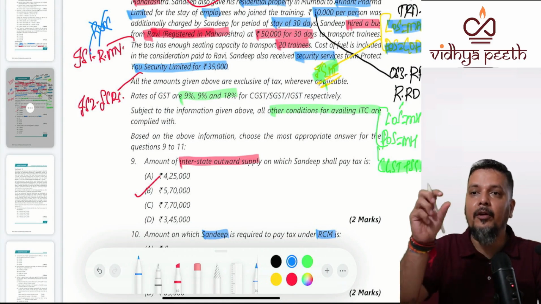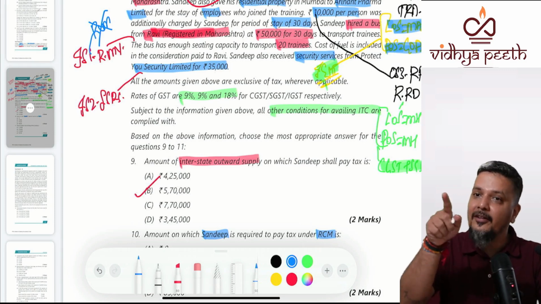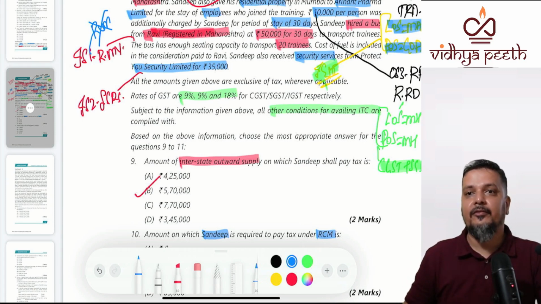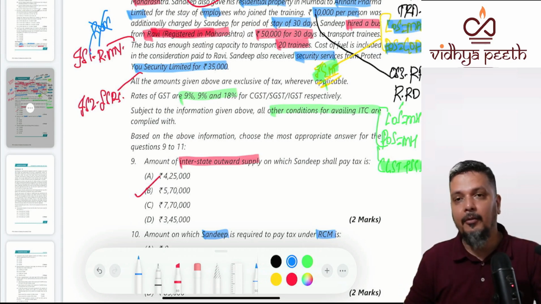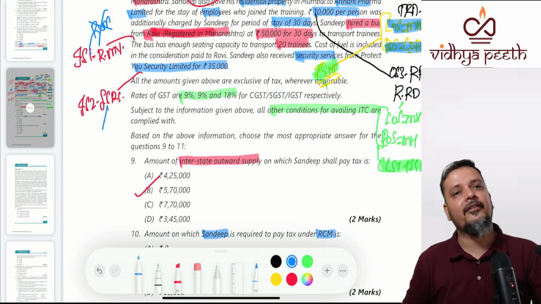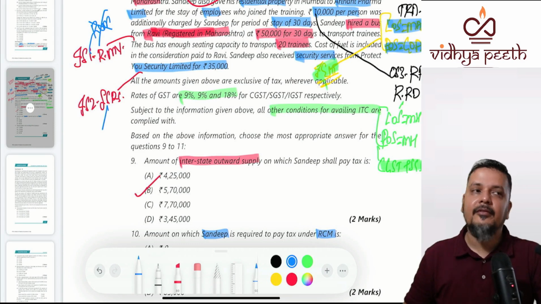Wait, your doubt is going to be touched now. For security services, the recipient should be registered. So conditions are different. Though Sandeep is registered, he is not a body corporate for renting of motor vehicle. Now for security services, the supplier should be other than a body corporate and the recipient should be a registered person.